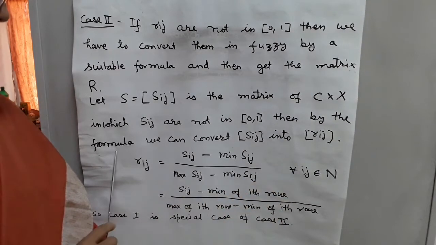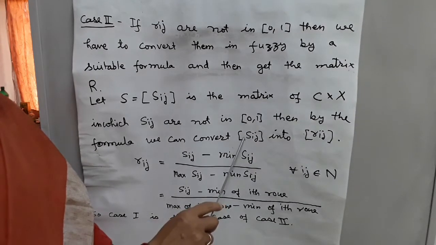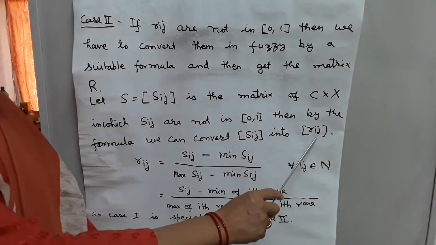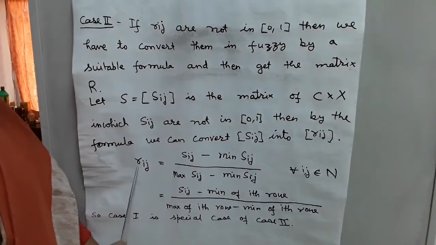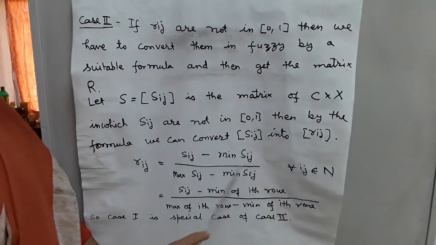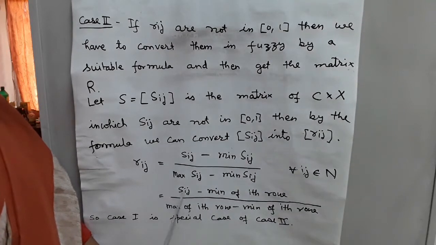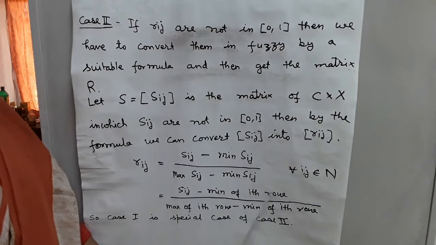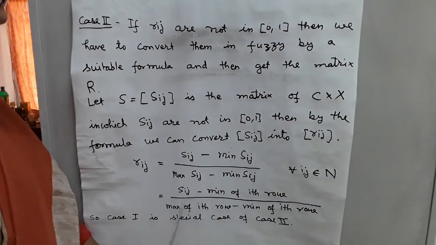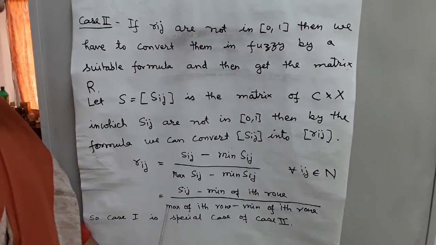Then by this formula, we can convert matrix S into matrix R. The formula is Rij = (Sij minus min Sij) / (max Sij minus min Sij), where min Sij means min of the ith row and max Sij means max of the ith row.